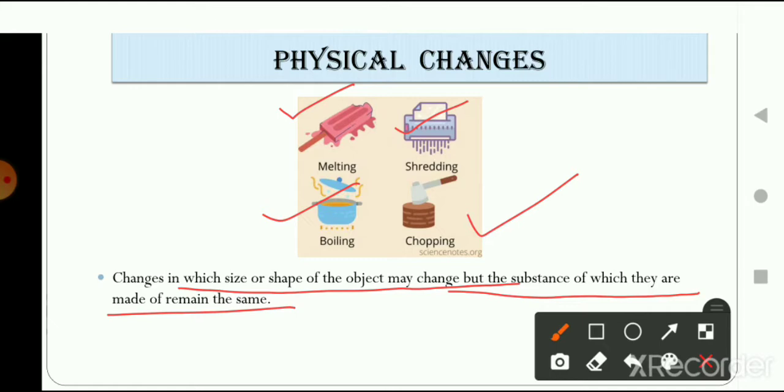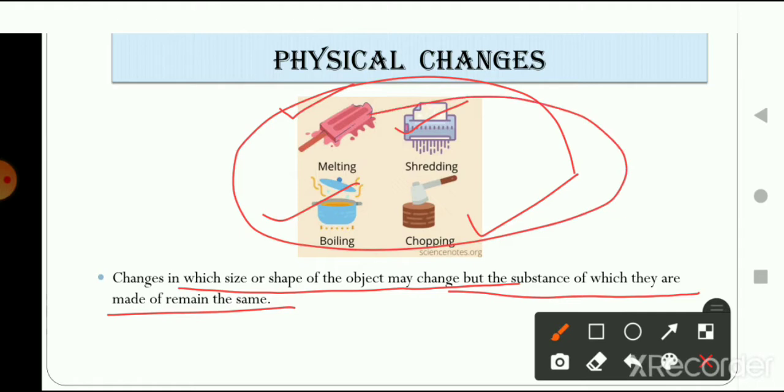It is not going to change into some other substance after chopping. So in these four examples, you can observe that the substance from which it is made is still the same even after going through the changing process.